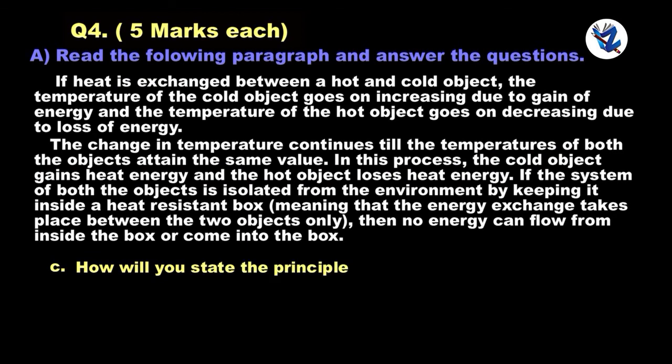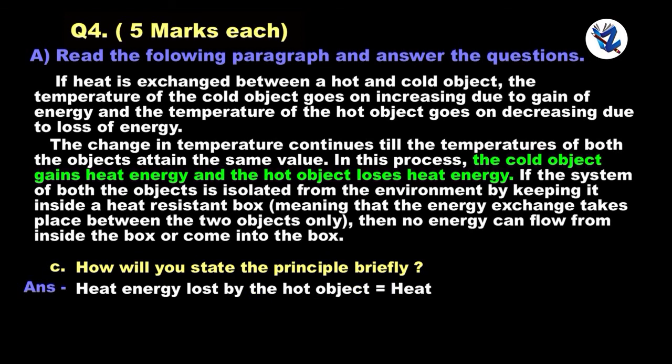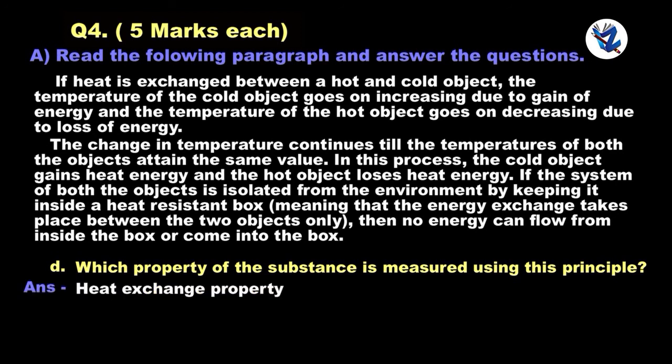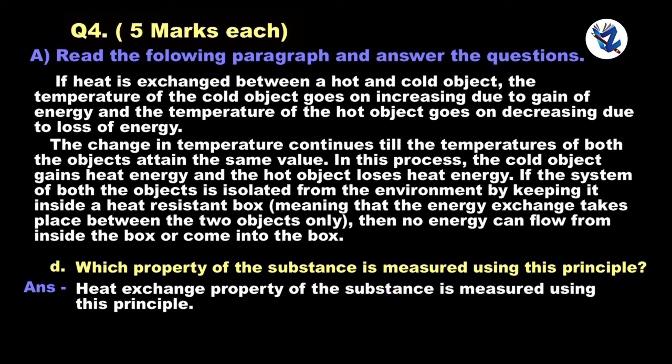How will you state the principle briefly? Heat energy lost by the hot object is equal to heat energy gained by the cold object. Which property of the substance is measured using this principle? Heat exchange property of the substance is measured using this principle.